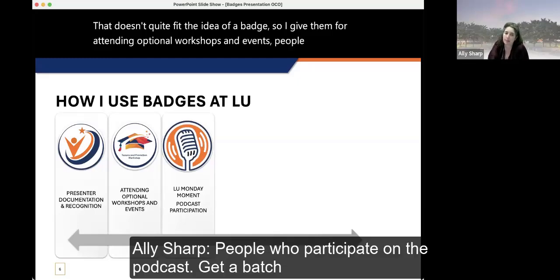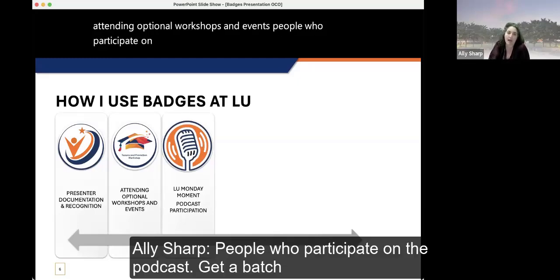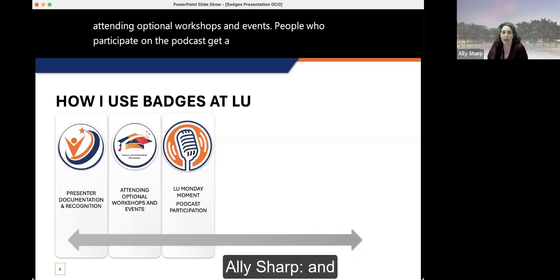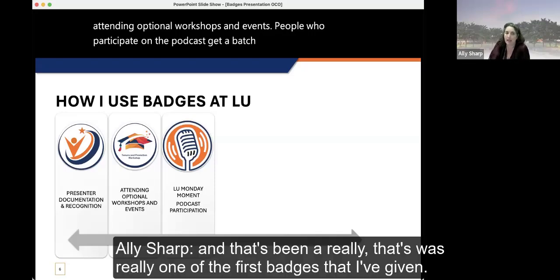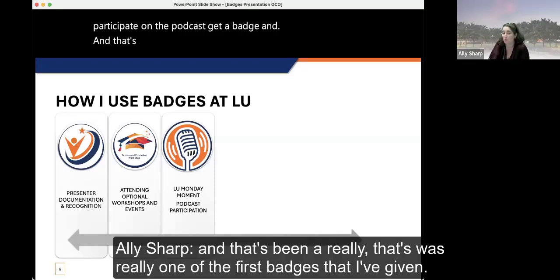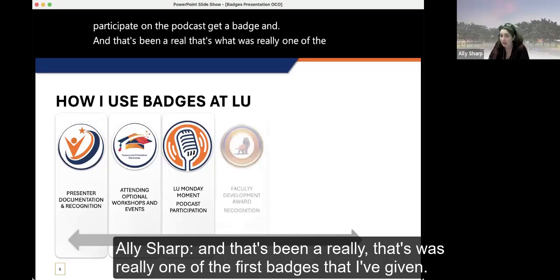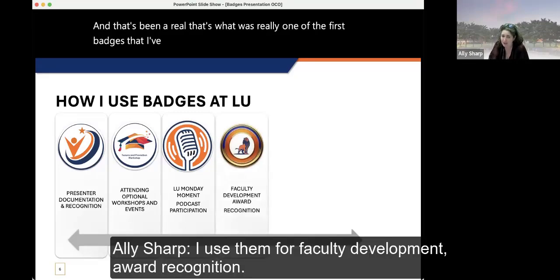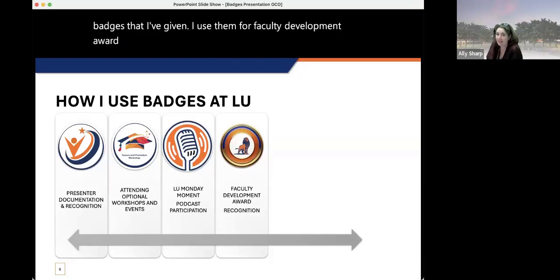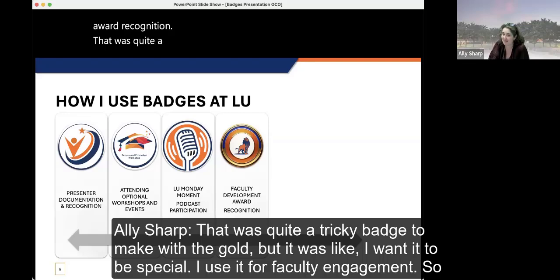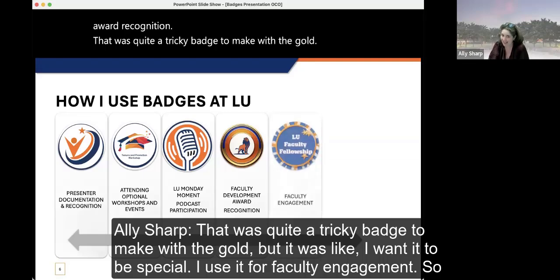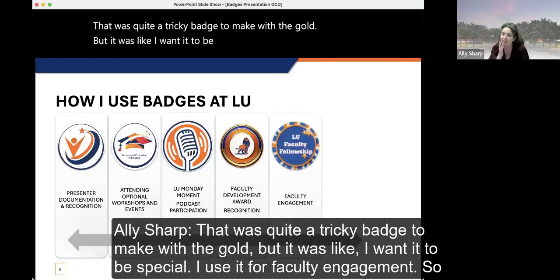People who participate on the podcast get a badge, and that was really one of the first badges that I gave. I use them for faculty development award recognition. That was quite a tricky badge to make with the gold, but I wanted it to be special. I use it for faculty engagement.